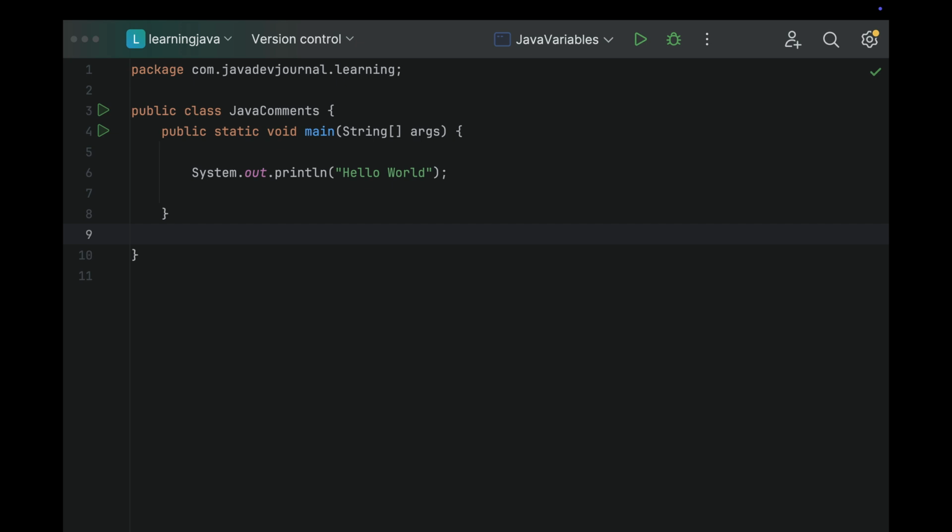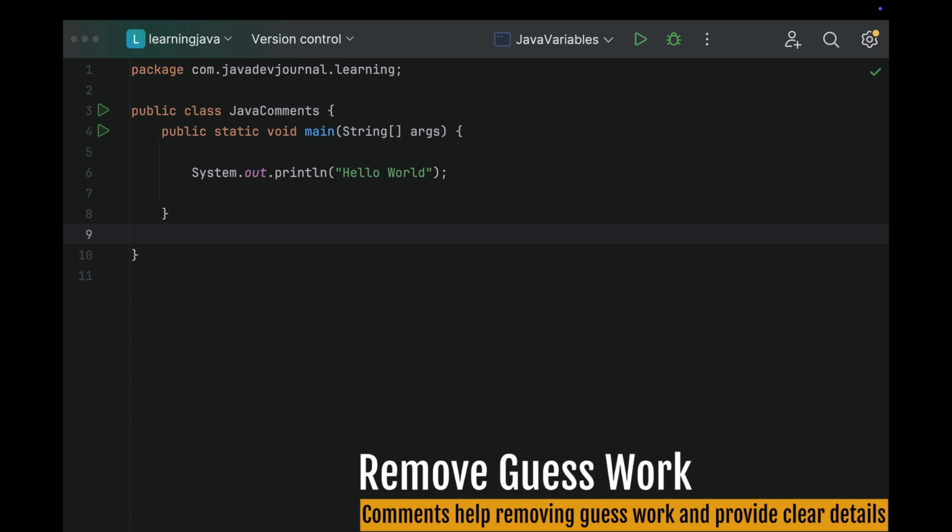Because at the end of the day, I cannot peek inside your mind and find out what you were thinking when you wrote this code. But if you have added comments, those notes, I will at least be able to get the context. What was the reasoning, why you took this approach, why this logic, why these calculations, right? Otherwise it's just guesswork for someone else, or they will keep coming to you saying, hey, why did you do that, why not like this, why not like that, right?